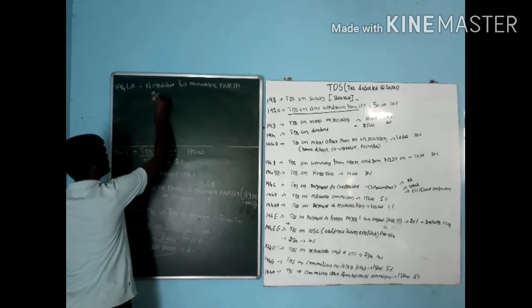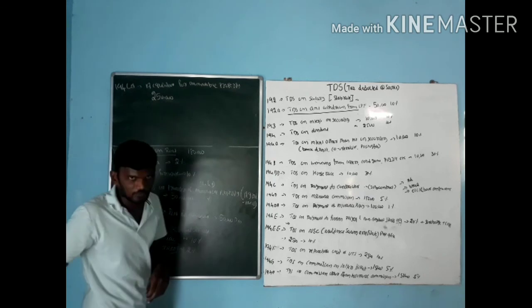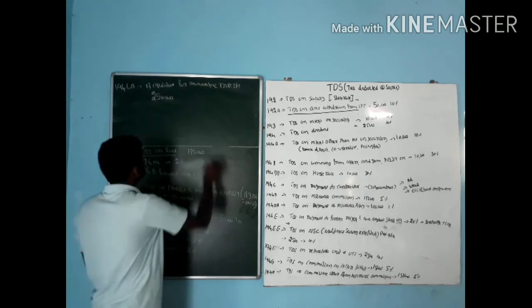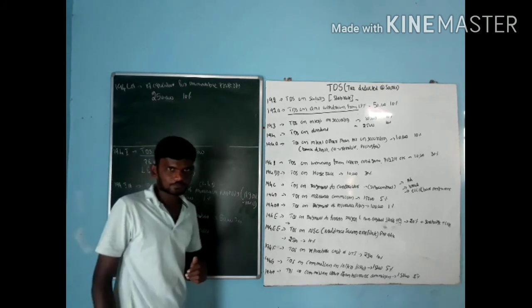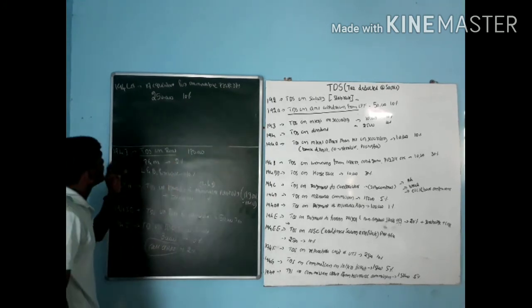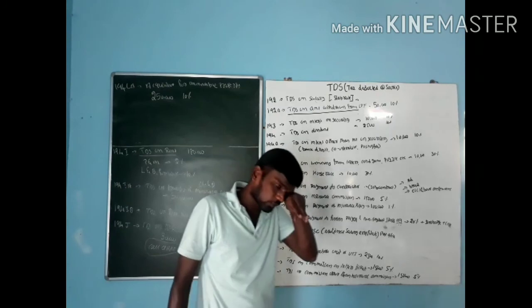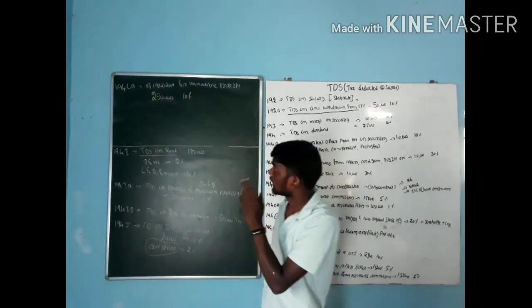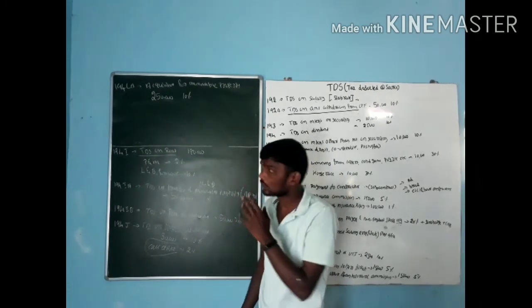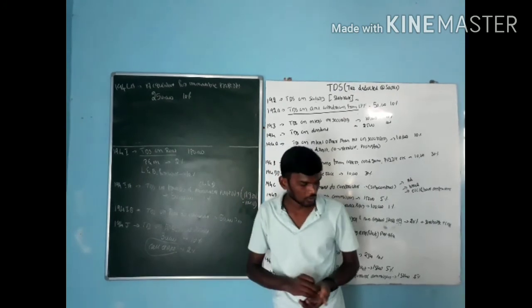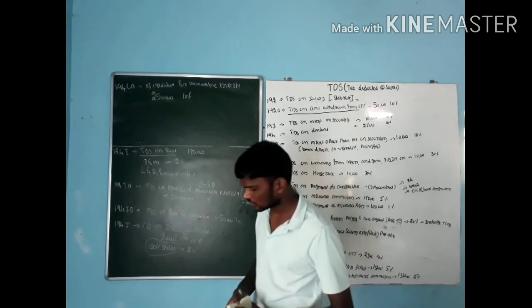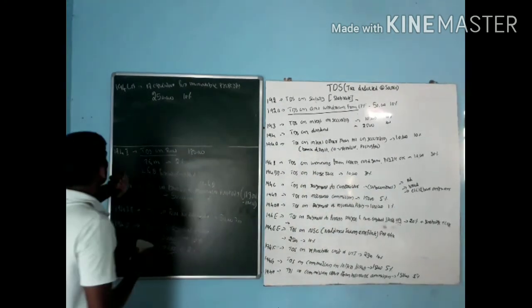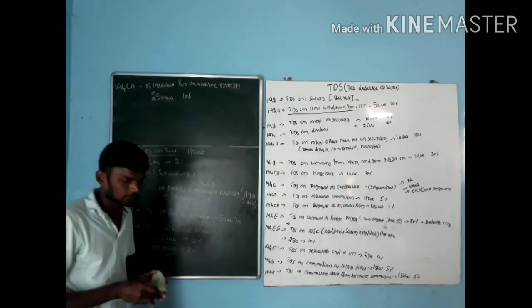The limit is 2,50,000. If it is more than 2,50,000, the rate is 10%. Then we still have some others like 194A, 194LB, 194ABA, 194C, but those are applicable for non-residents. So I stopped only till here, that is 194LA.